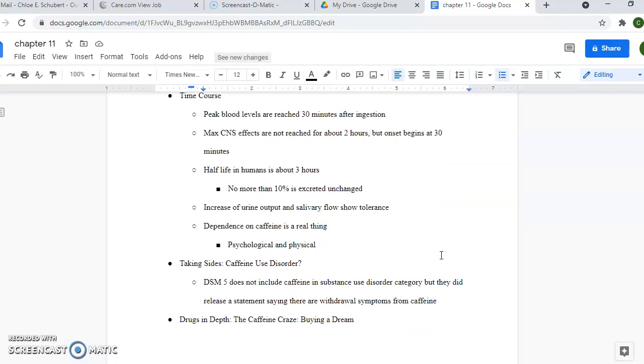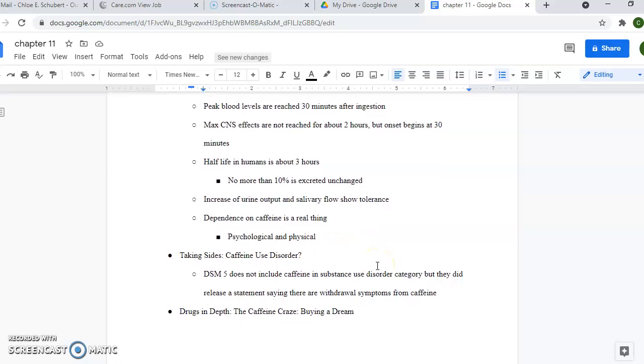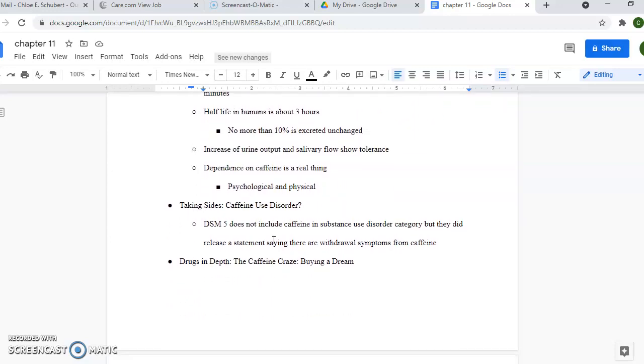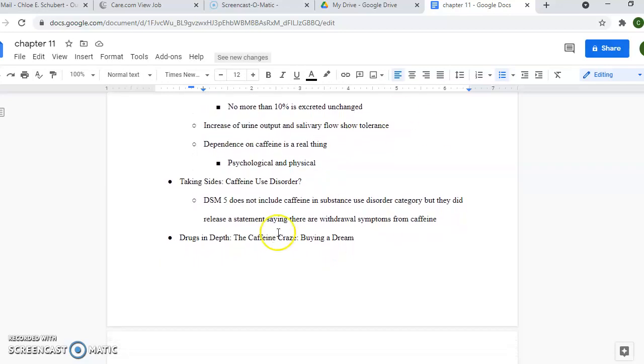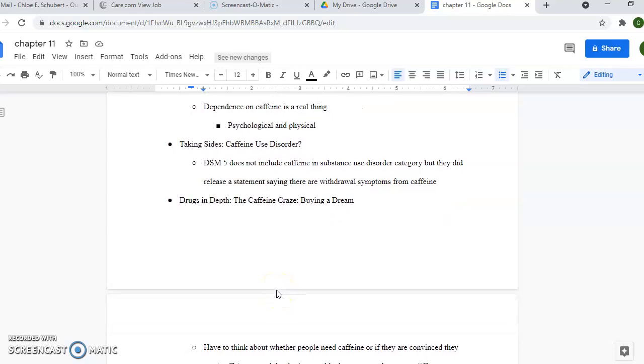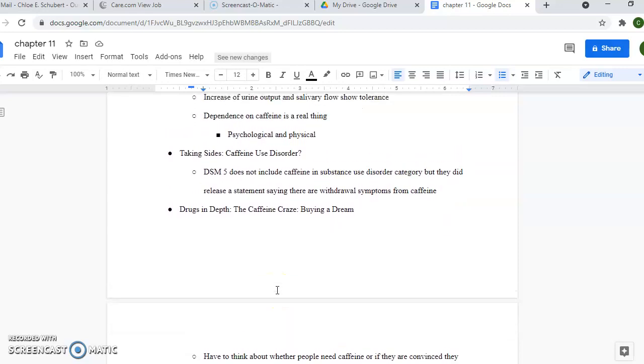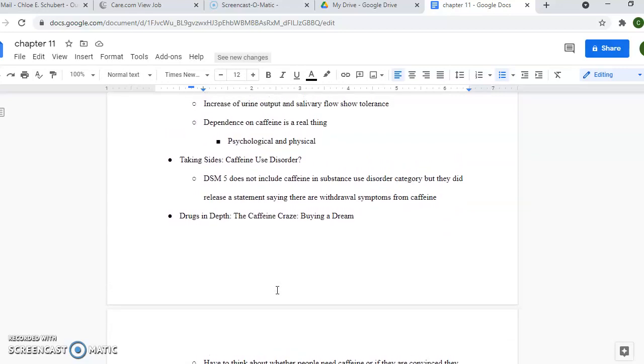The time course of caffeine: peak blood levels are reached 30 minutes after ingestion. Max CNS effects are not reached for about 2 hours, but onset begins at 30 minutes. The half-life in humans of caffeine is about 3 hours and no more than 10% is excreted unchanged. Increase of urine output and salivary flow show tolerance. Dependence on caffeine is a real thing. Psychological and physical dependence, that is.